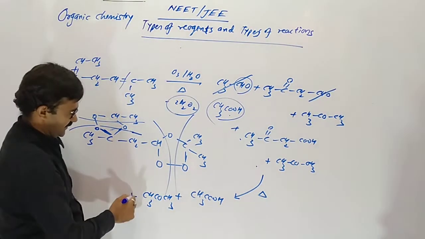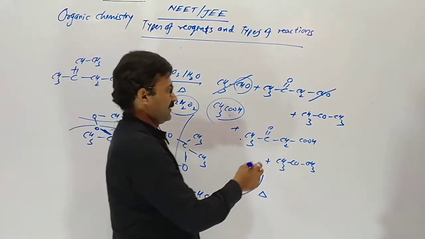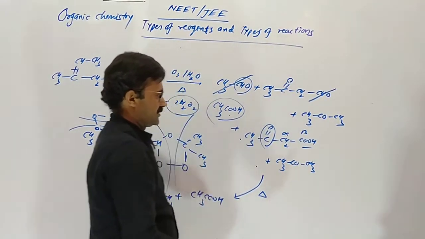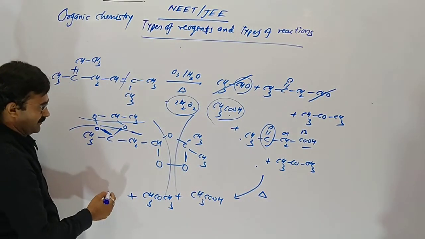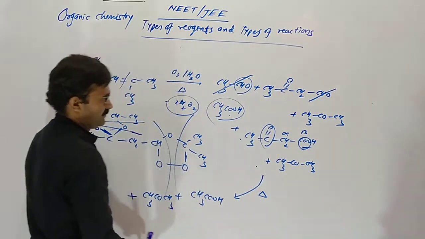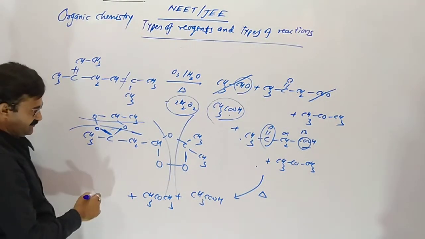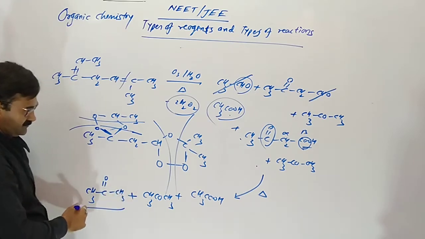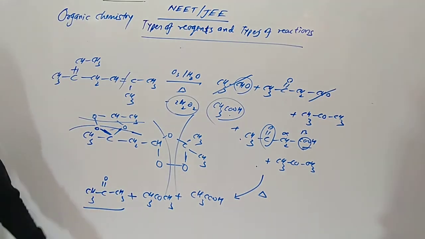If delta is given, then at the alpha and beta position from the carbonyl group, CO2 is there, so removal of CO2 on the beta position on heating gives acetone. 2 moles acetone, 1 mole acetic acid. This type of reaction occurs.